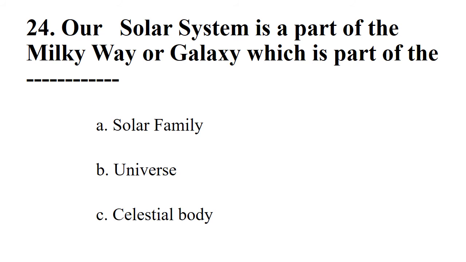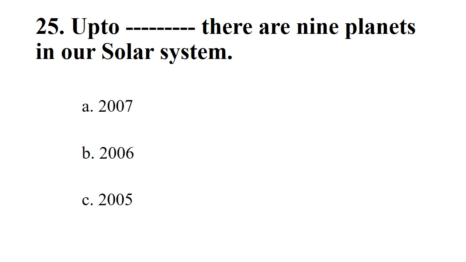Next. Our solar system is a part of the Milky Way galaxy, which is part of the dash. Options: solar family, universe, celestial body. The right option is universe. Next. Up to dash, there were 9 planets in our solar system. Options: 2007, 2006, 2005. The right option is 2006.